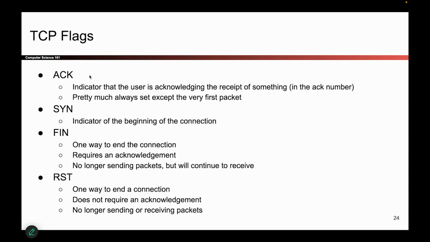So something we've alluded to, but we will now explicitly show, are the different flags in TCP. If you look in the TCP header, there are 4 bits. Each bit corresponds to one of these flags, and you can set the bit to 1 or 0 to indicate some special things you want to do. If you want to send your initial sequence number, you'll turn on the SYN flag, and that says, this packet contains my initial sequence number. So write this down. This is where I'm starting.